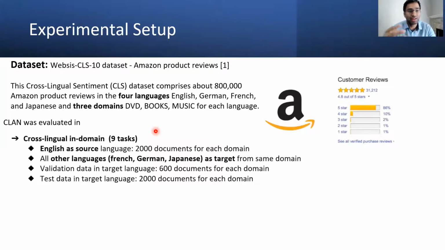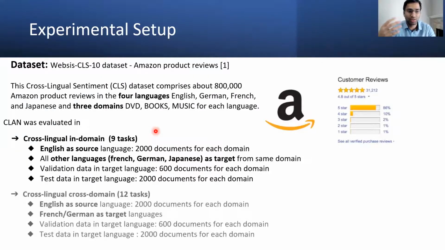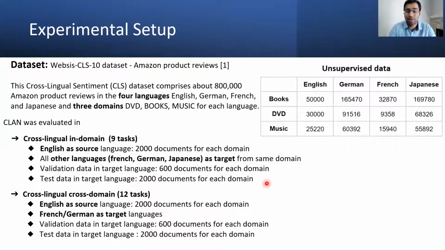So we have evaluated CLAN in 2 different settings. One is the cross-lingual in-domain setting, and the other one is the cross-lingual cross-domain setting. This slide contains the specific training, validation, and test set information, and what kind of language model is used for each setting. And we have utilized this unsupervised data from all language domain pairs with conditional language adversarial training. So this improved the performance.